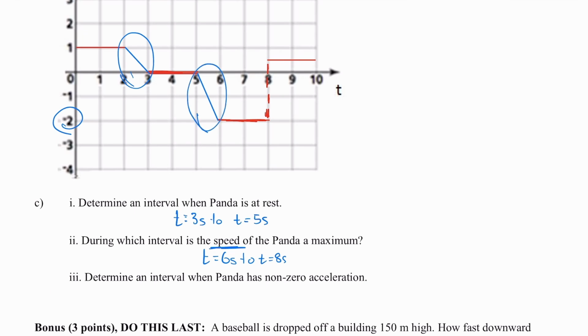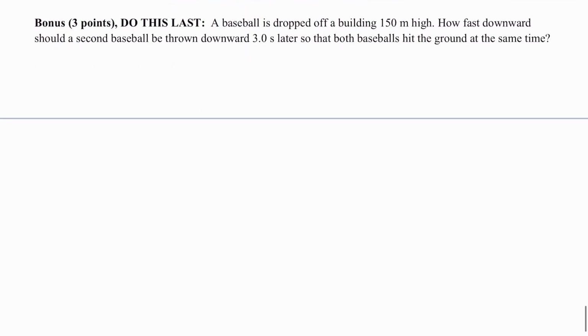So this is between t equals 2 seconds to t equals 3, and t equals 5 to t equals 6 seconds. Those are the only 2 time intervals in which the panda has an acceleration that is not 0, because the rest is just constantly 0. Here we have a bonus.